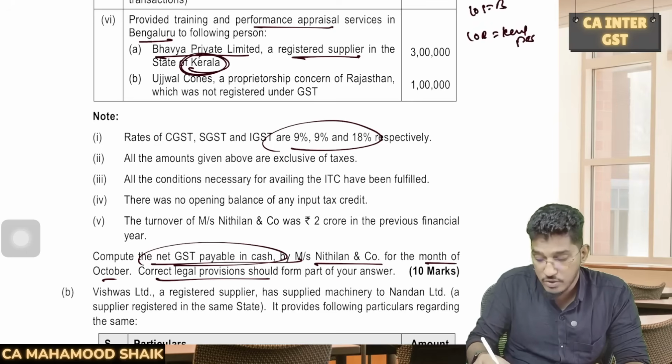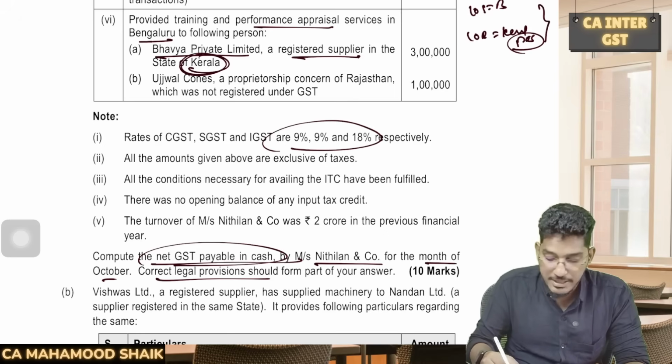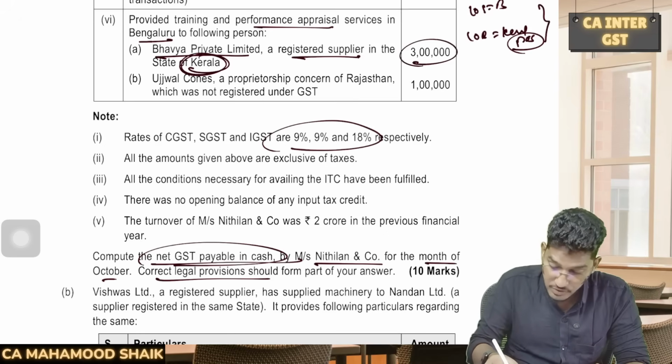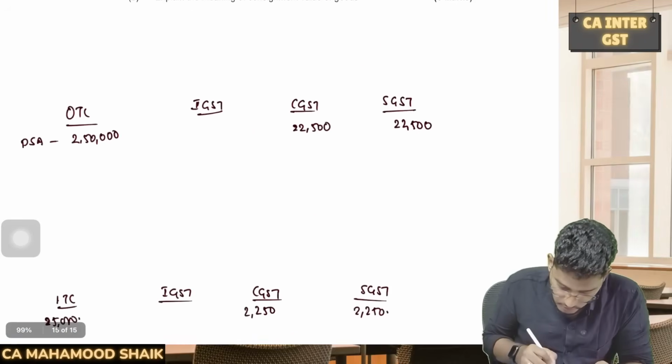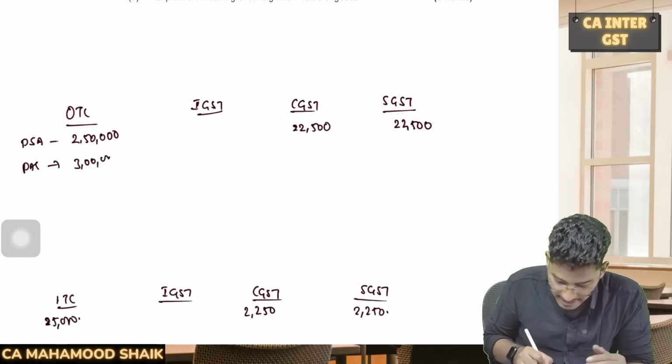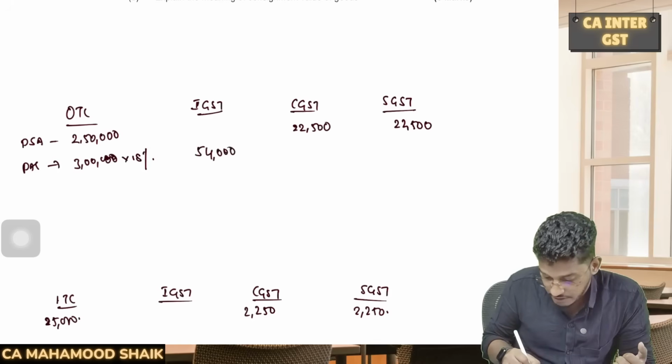The location of the supplier is Bengaluru. The place of supply is Kerala. It will be an interstate supply. This will attract IGST. So on this 3 lakh rupees, IGST will become applicable. So this performance appraisal service which is provided to Bhavya Private Limited, that registered person, IGST will come. So 3 lakhs at the rate of 18%. If you calculate that 18%, it will come to 54,000 rupees.